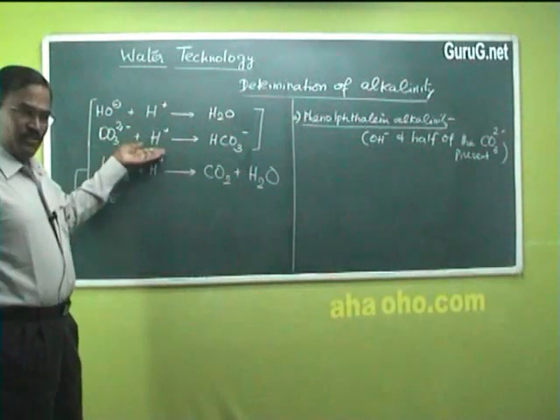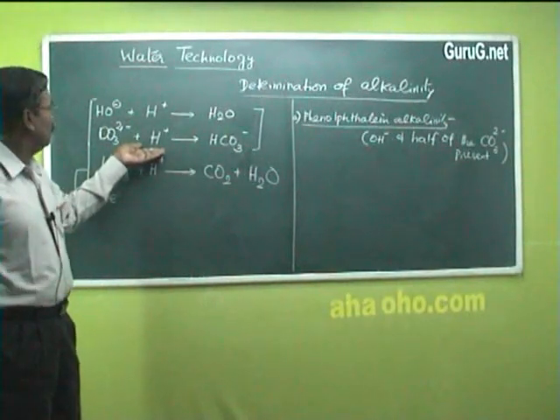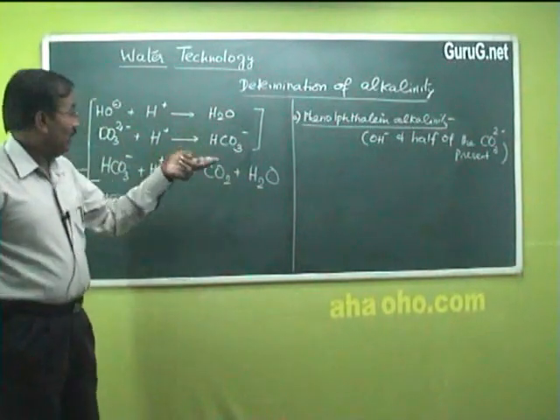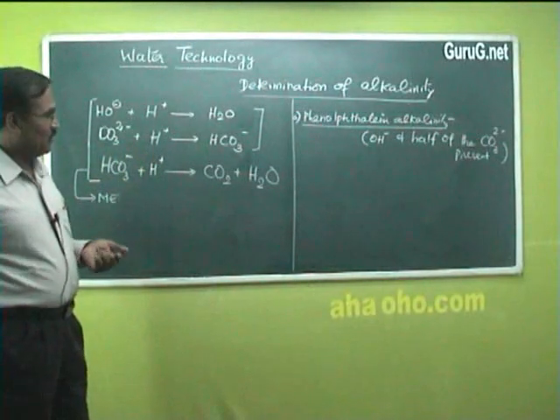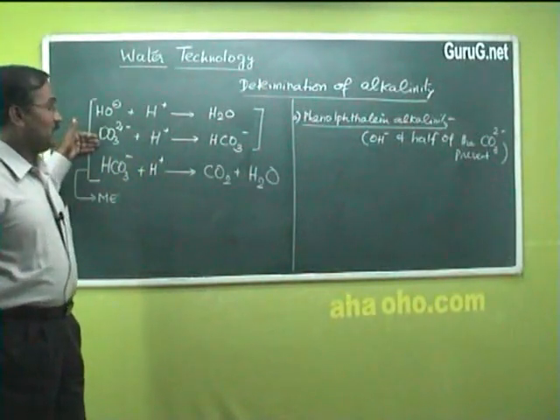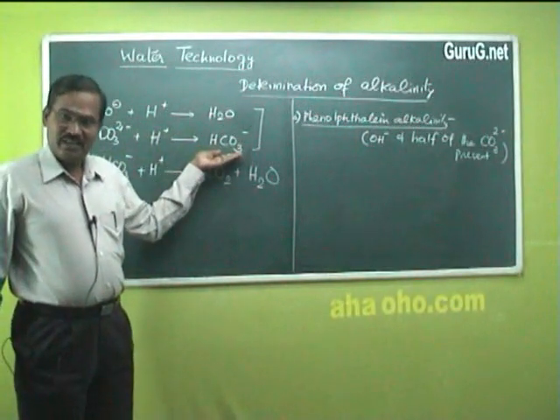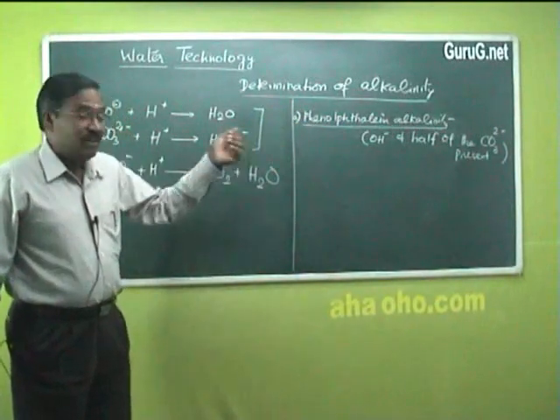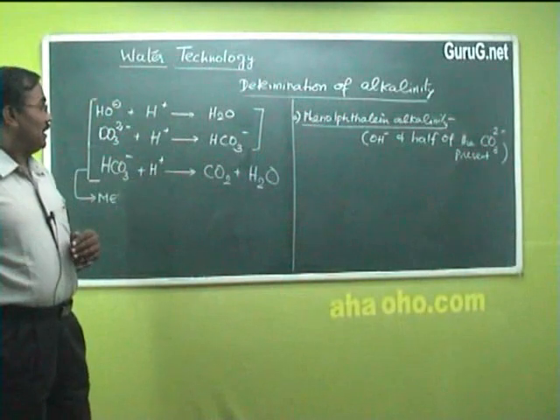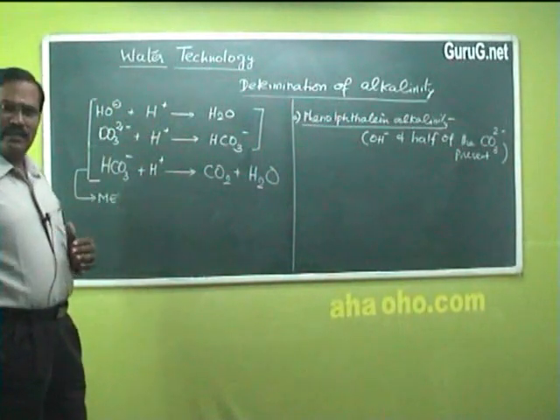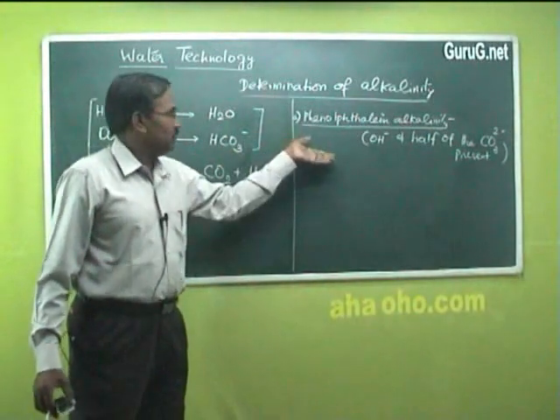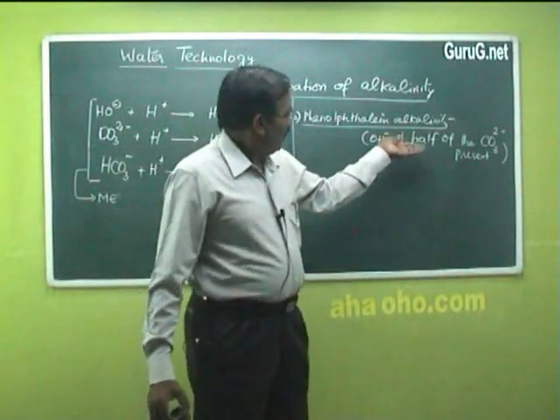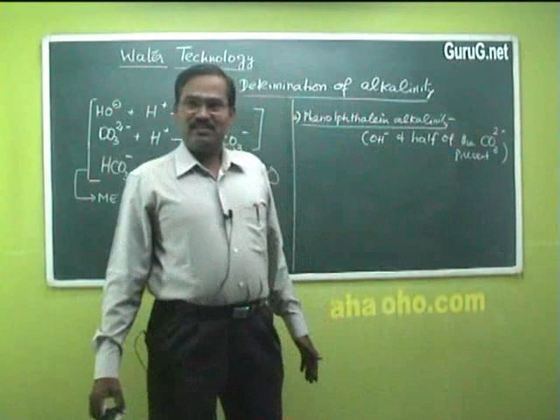Only one H+ is utilized here, but actually to neutralize a carbonate ion into carbon dioxide and water, we need 2 H+ ions. So carbonate is only half neutralized into bicarbonate. That's why it is taken as half of the carbonate present, and hydroxide alkalinity is taken as phenolphthalein alkalinity. So the amount of acid consumed for phenolphthalein alkalinity is equal to hydroxide alkalinity plus half of the carbonate present in the water sample.